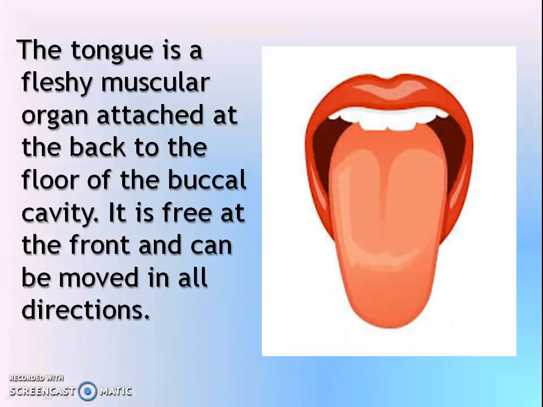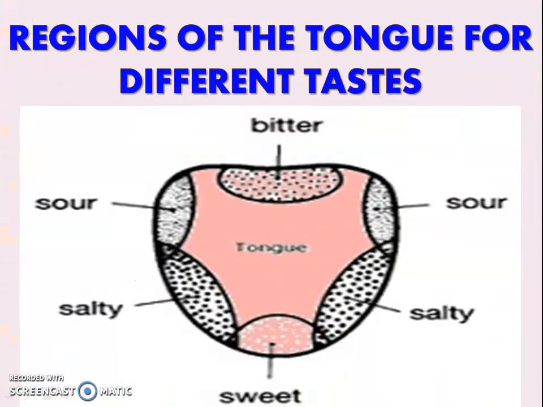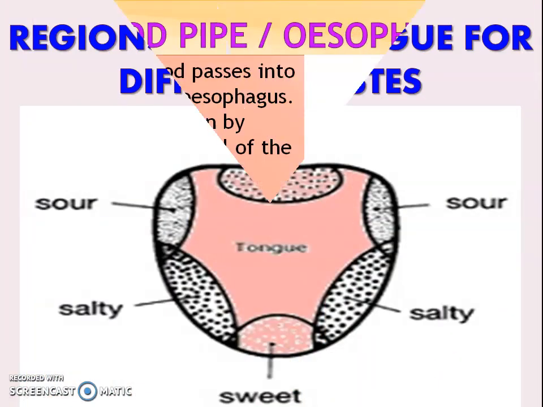The tongue is a fleshy muscular organ attached at the back to the floor of the buccal cavity. It is free at the front and can be moved in all directions. Different functions of the tongue. We use our tongue for talking. It mixes saliva with the food during chewing and helps in swallowing food. We also taste food with our tongue. It has taste buds that detect different tastes of food. Regions of the tongue for different tastes.